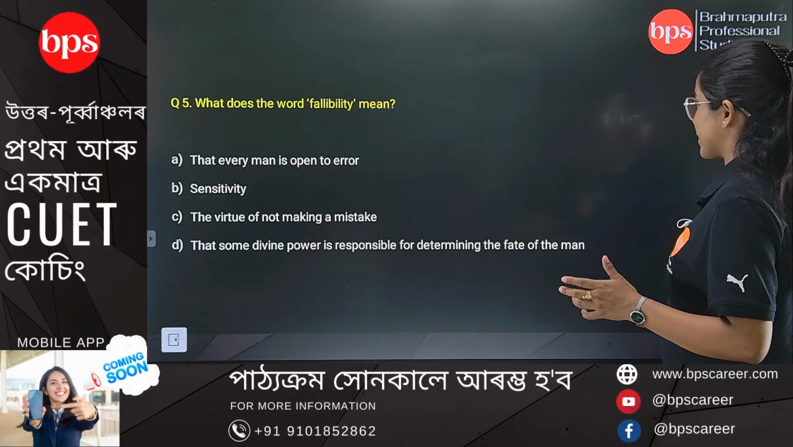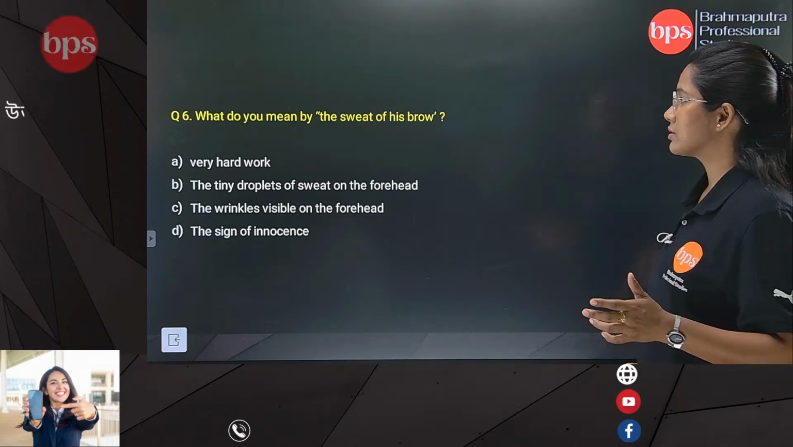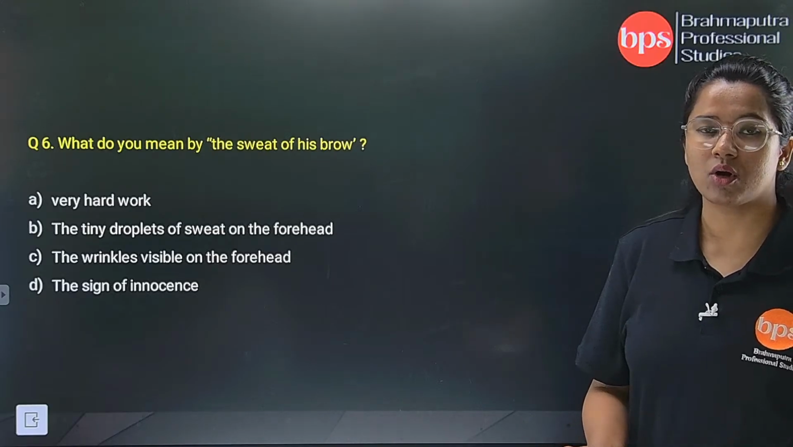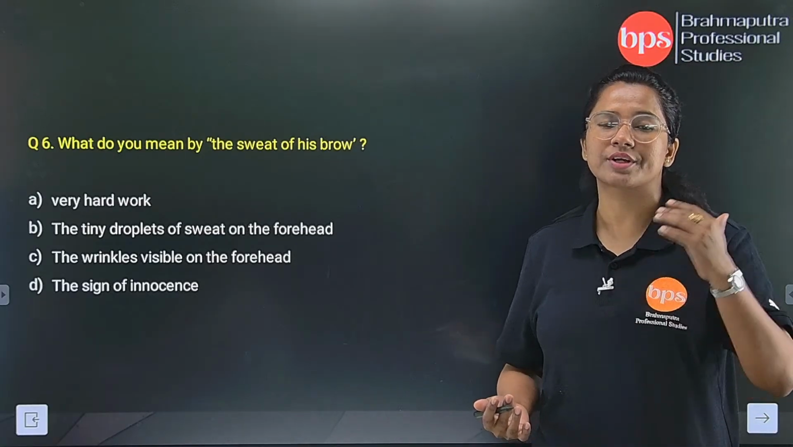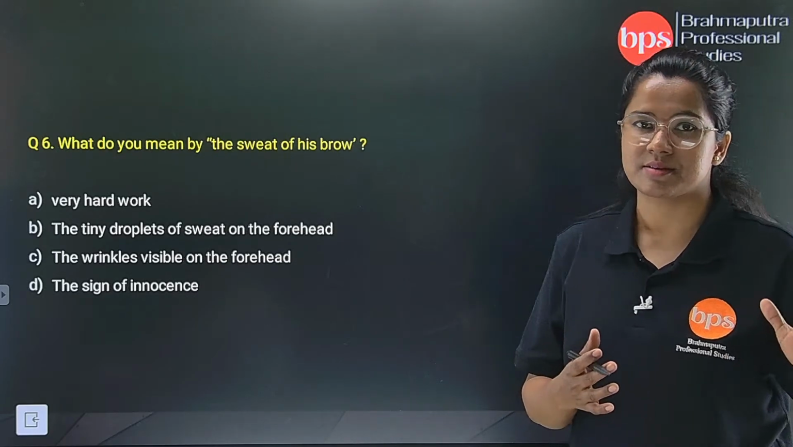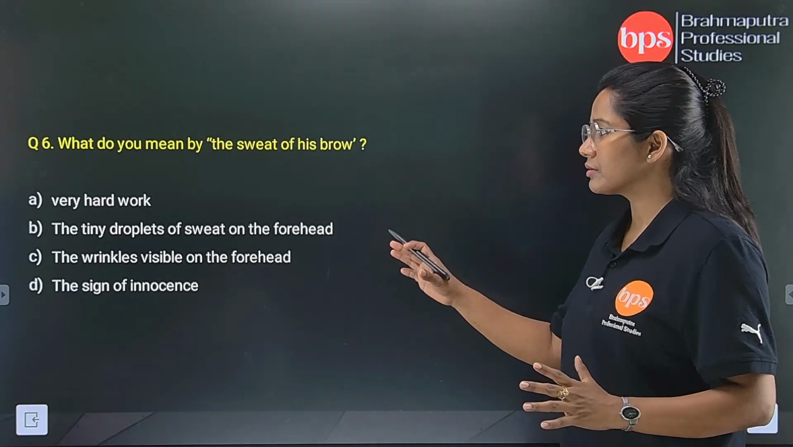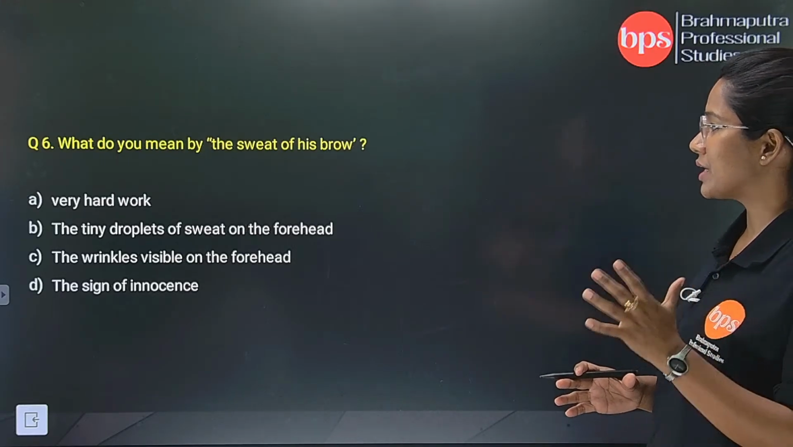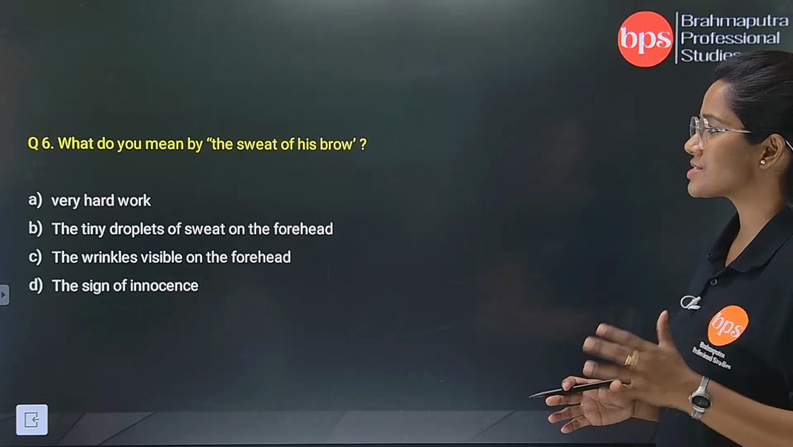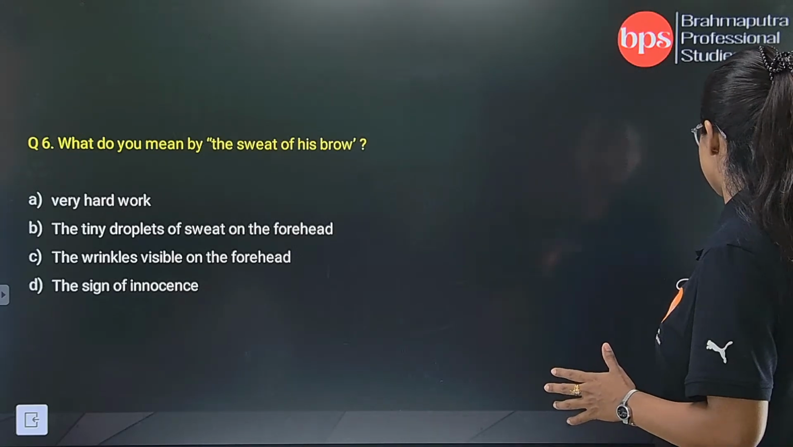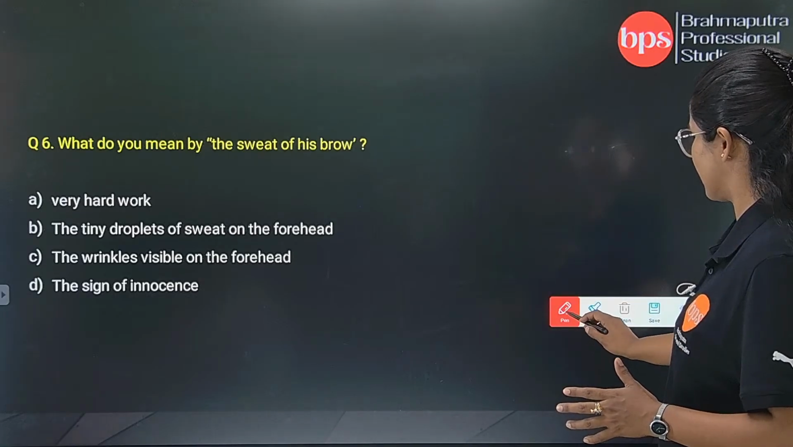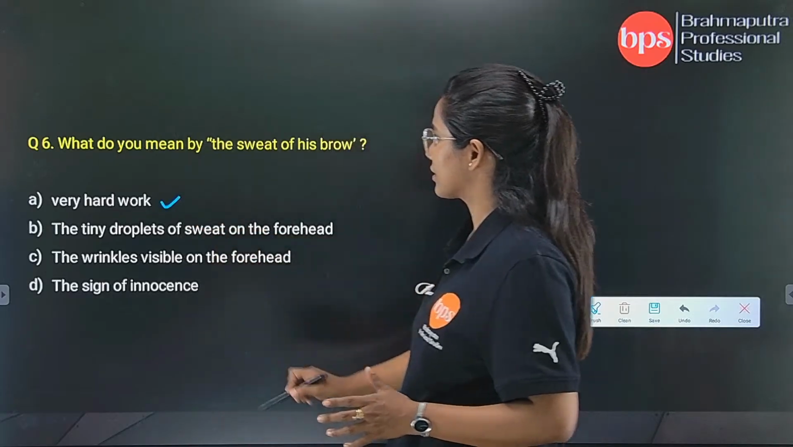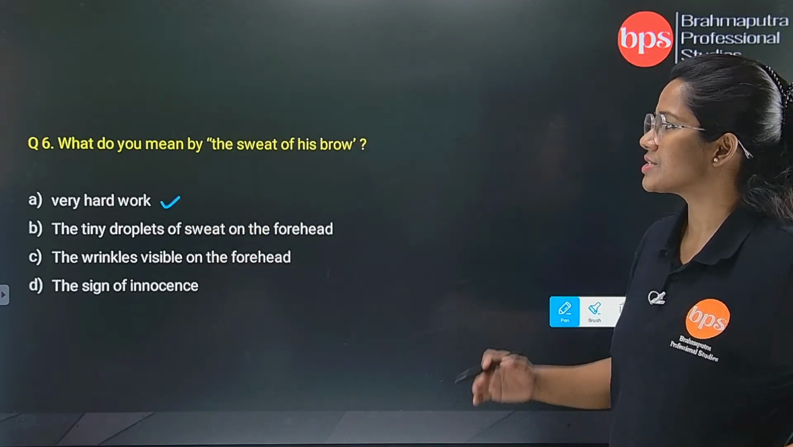Moving on to the 6th question. What do you mean by sweat of his brow? It is actually the hard work or the common people working hard to meet up his daily needs. So that is very hard work. Number B, the tiny droplets of sweat on the forehead, the wrinkles visible on the forehead, the sign of innocence. Sign of innocence is not going. Very hard work, yes. The tiny droplets of his sweat, yes.